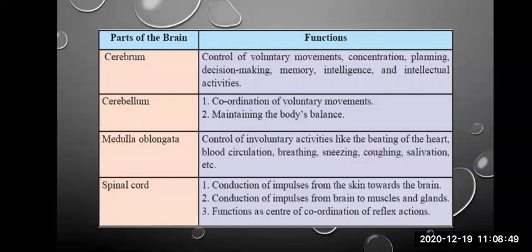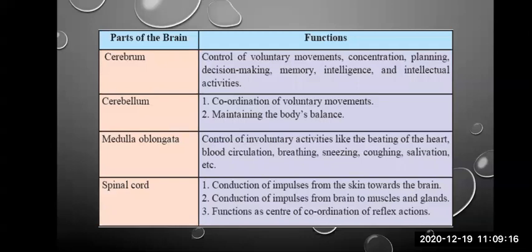It protects the brain or the nervous tissue from getting jerks. It acts as a shock absorber. It prevents desiccation of the soft tissue. Then it also provides nourishment to the neurons or the nerve cells.